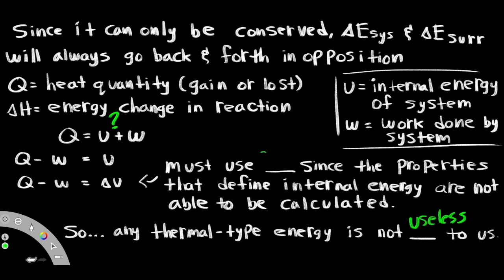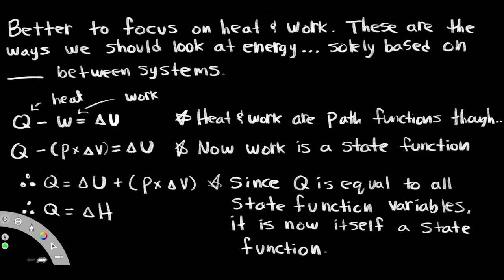So we have to use the change, which is known here as the delta. The delta here is important to us because we can figure out how much energy is being transferred. So if this is the case, this is our delta. That's a good sign. We want the change. We don't really want an absolute value like this. So let's now focus on the heat and the work over here. These are the ways we should be looking at energy, solely based on the transfer between systems. But right now, it's not. Only this one is a delta. These have to be delta as well.